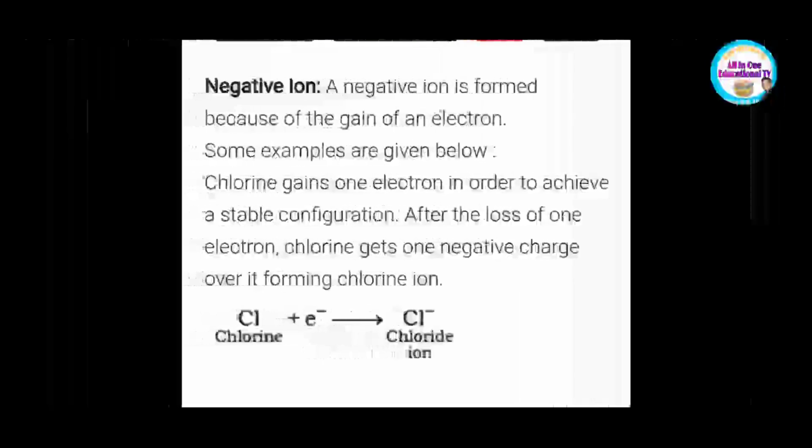Negative ion. A negative ion is formed because of the gain of electrons, and this is the property of non-metals. Some examples are given below. Chlorine gains 1 electron in order to achieve a stable configuration. A chlorine atom has 17 electrons: 2 in its K shell, 8 in its L shell and 7 in its M shell. So if chlorine gains 1 electron, it completes its octet and becomes stable.